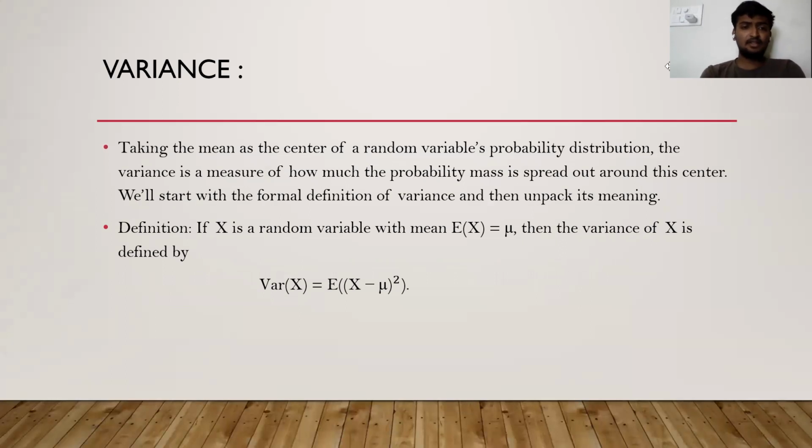Variance. Taking the mean as the center of the random variable's probability distribution, the variance is a measure of how much the probability mass is spread out around this center. We will start with the formal definition of variance and unpack its meaning. Definition of variance: if x is a random variable with mean E of x equal to mu, then variance of x is defined as variance of x is equal to E of (x minus mu) whole squared.